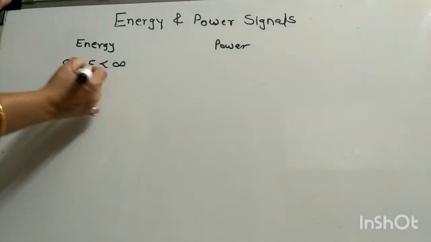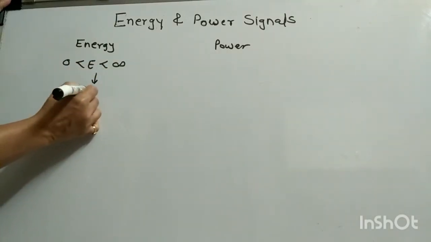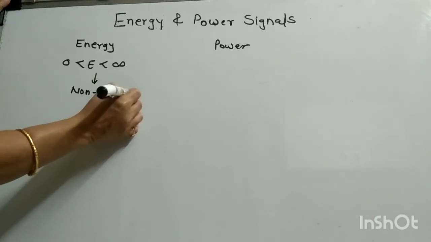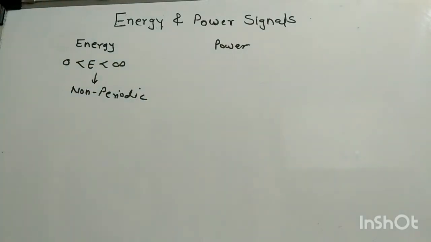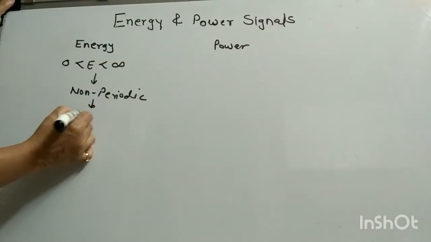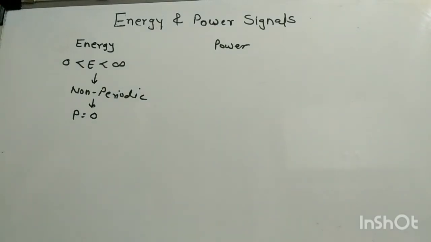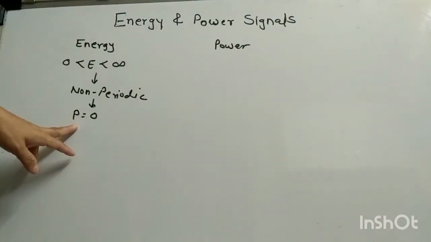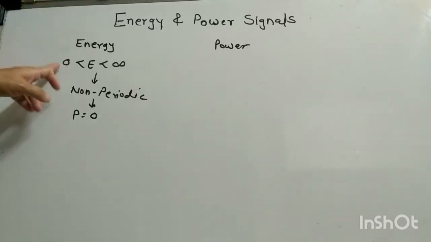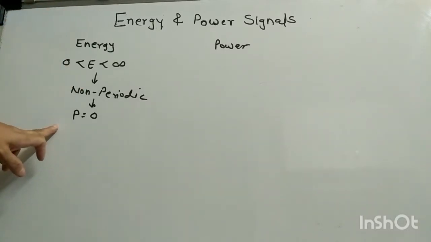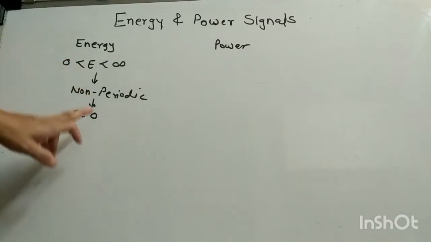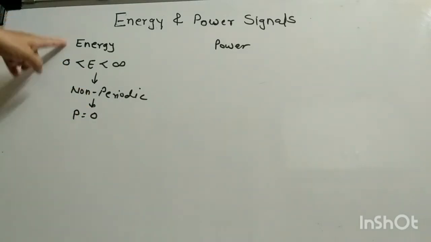Now remember, one more important thing is that most of the non-periodic signals are energy signals. We have already seen what periodic and non-periodic signals are. So whenever the signal is non-periodic, you have to calculate its energy first. Now the power of an energy signal is always equal to 0. So whenever you want to check whether a signal is an energy or power signal, you have to calculate the energy and power both. And if energy is non-zero and its power is 0, then the signal is called an energy signal.